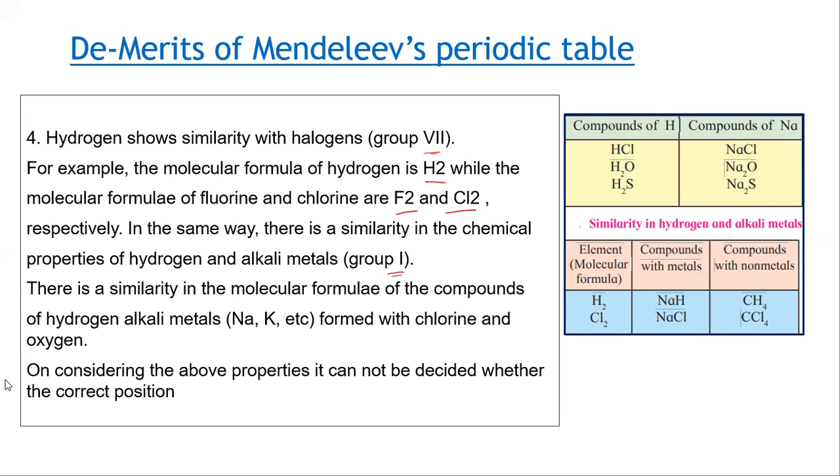So the first demerit is regarding the position of cobalt and nickel. Whole number atomic mass of cobalt and nickel is the same. Second is related to isotopes. Third one is related to atomic mass number: the rise in atomic mass number is not uniform. And fourth one is related to the position of hydrogen. Very important. This also can come for a 3 mark question. Okay. So we have covered merits and demerits of Mendeleev's periodic table.